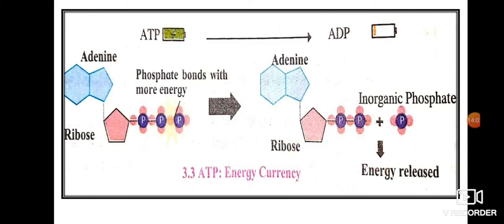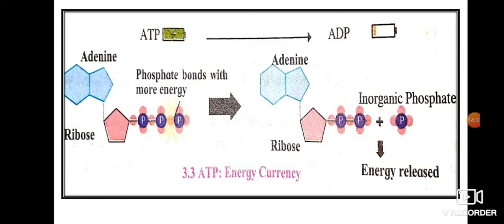Here you see the structure of ATP. ATP is known as adenosine triphosphate. You can see the 3 phosphate groups over here, 1, 2, 3 phosphate. That is why it is called triphosphate. It is a molecule filled with energy, rich in energy.